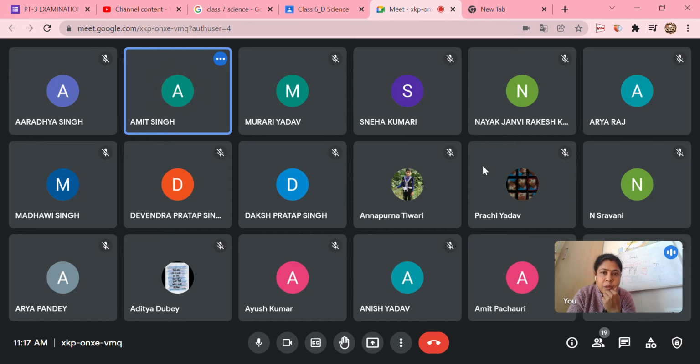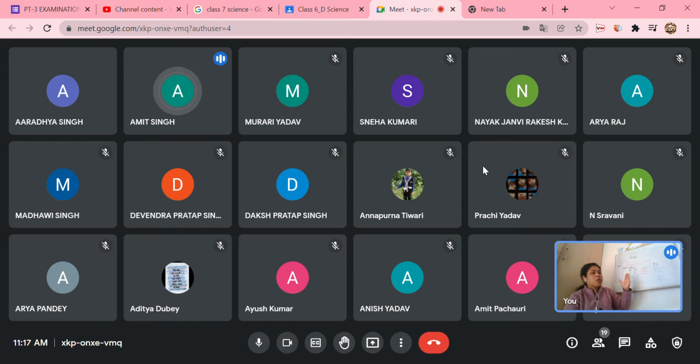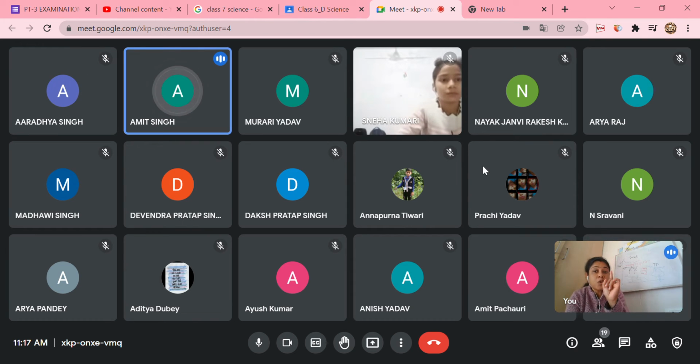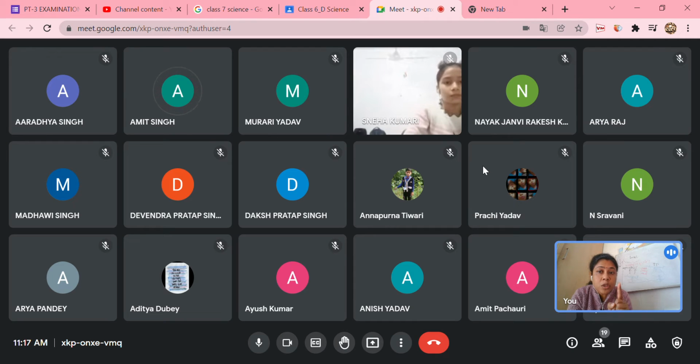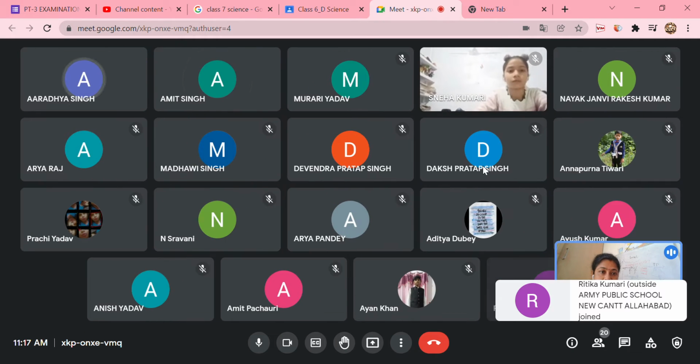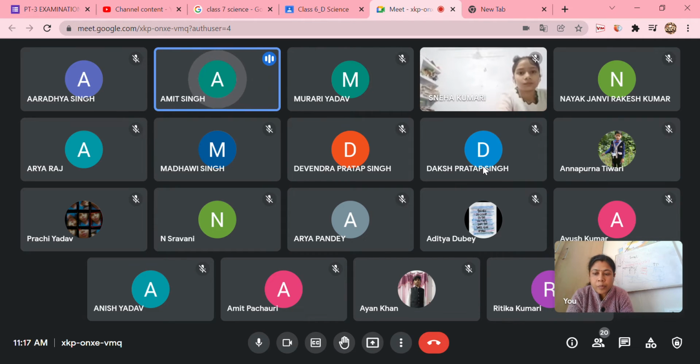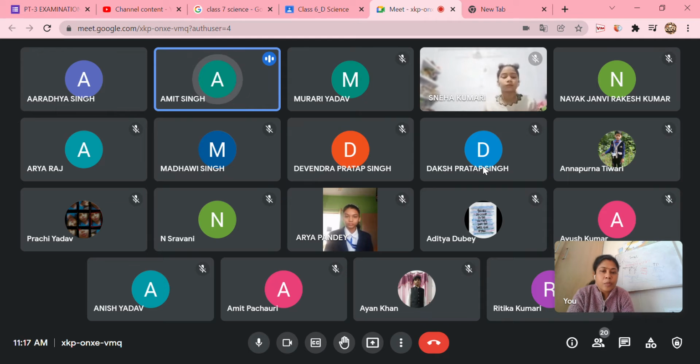Ma'am, shadow is formed when a translucent or opaque object comes in the path of light. Then a shadow is formed. When the translucent or opaque object comes in the path of light, the shape is formed on a screen. This is known as a shadow.